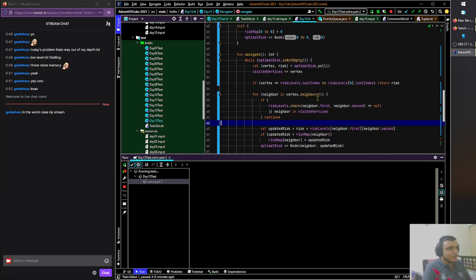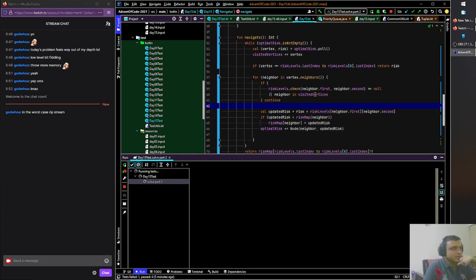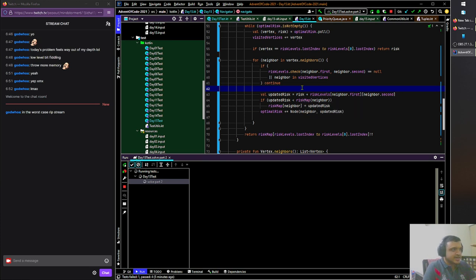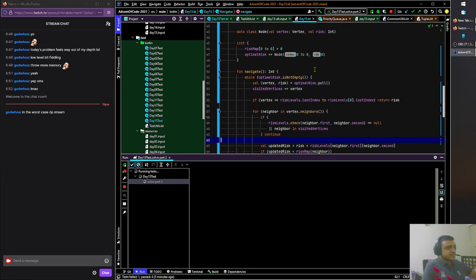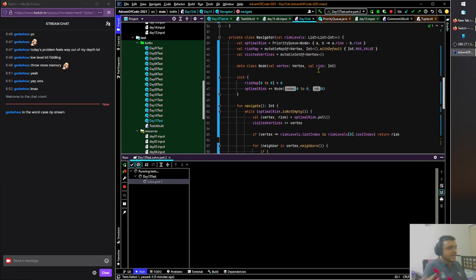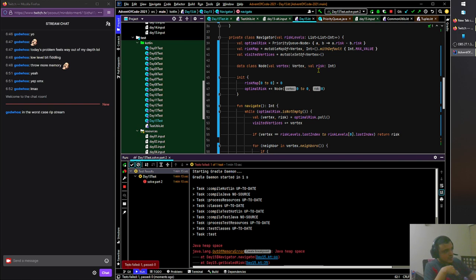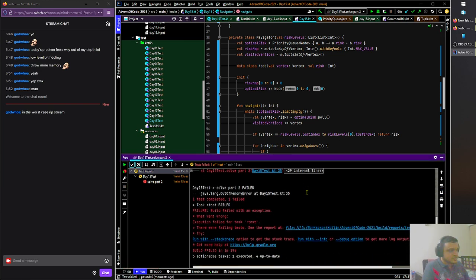Okay, so let me explain what I've done. What I've done is very simple. This was the epiphany I had last night. I don't need to remove nodes from the optimal risk priority queue. I don't need to remove anything, and maybe that's the problem with the memory right now. The reason is that if something is inserted with a high risk, and I replace it with a node which has low risk, I don't need to remove it. That high risk one will just bubble down in the priority queue. Yeah, it's still an out of memory error.